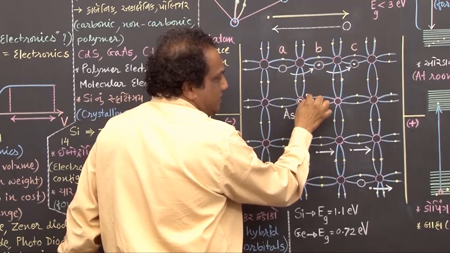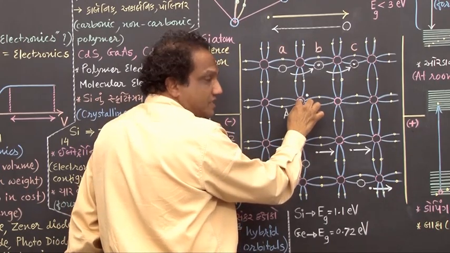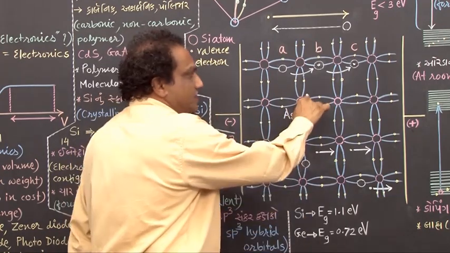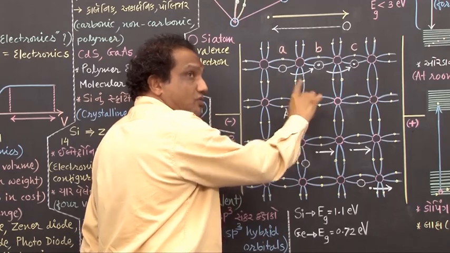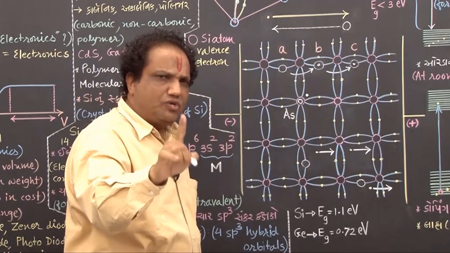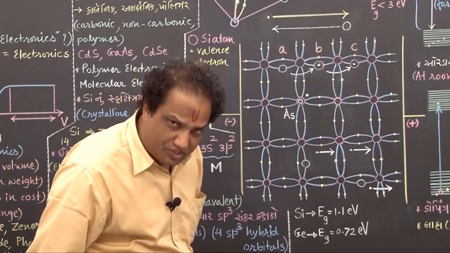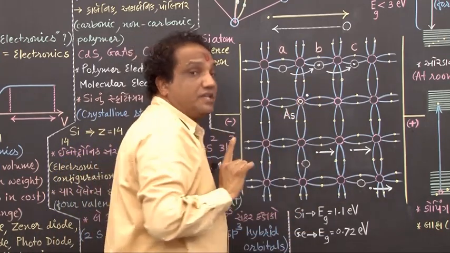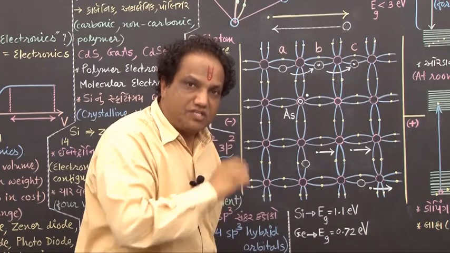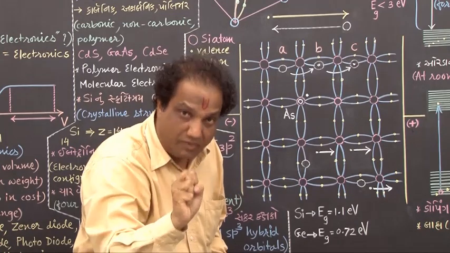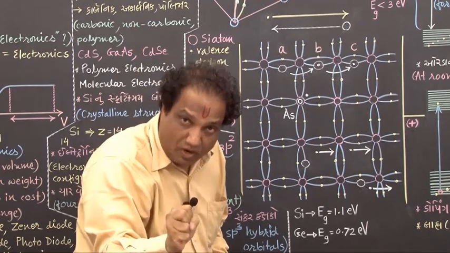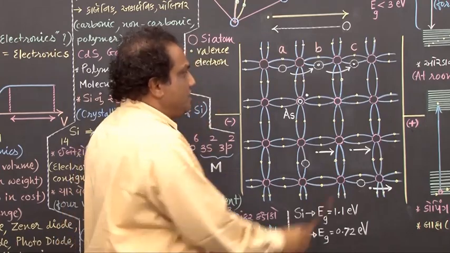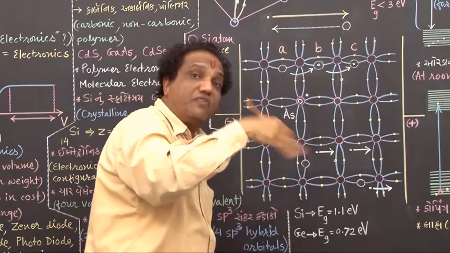Mind well, this is loosely bound with the nucleus, correct? Now, by calculation, we have come to know that if such an excess, extra electron is provided simply 0.05 electron volt of energy from outside, then it will get detached from the binding with the nucleus of this arsenic atom. And what does this crystal do at room temperature? It absorbs thermal energy from the surrounding. That absorbed thermal energy is certainly greater than 0.05 electron volt. So certainly this electron has become free.